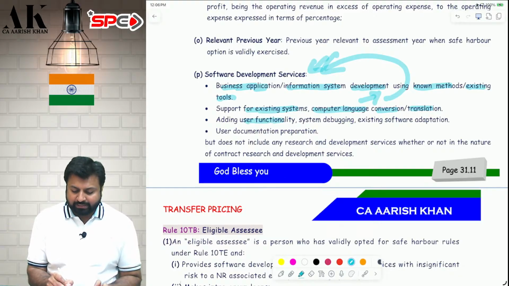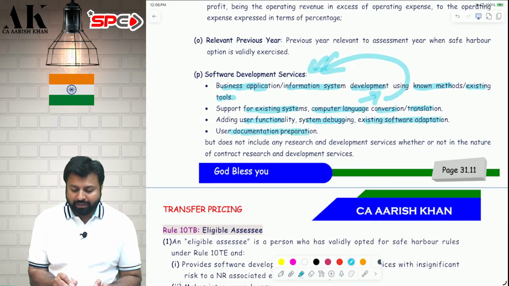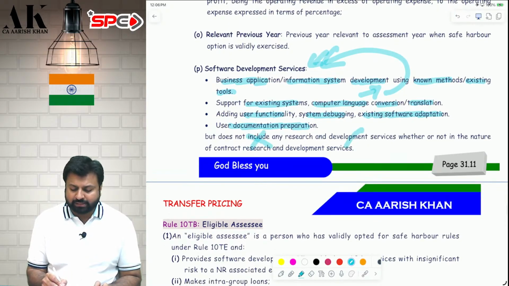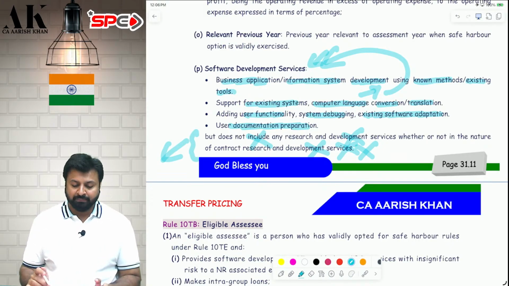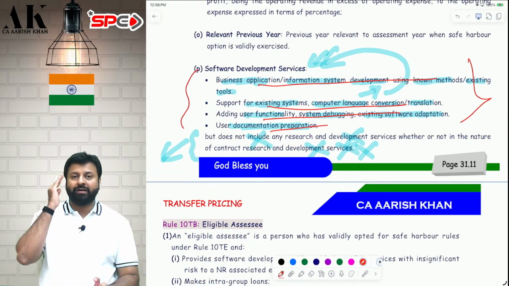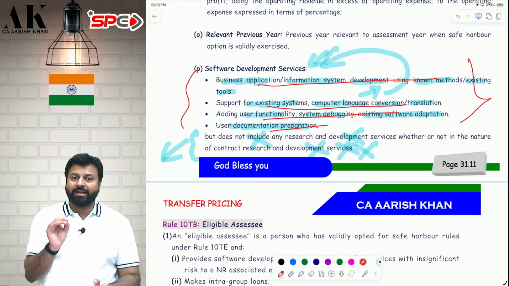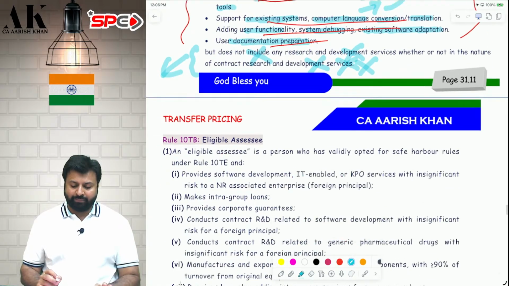Adding user functionality, system debugging. I have explained the meaning of all these things in the class if you remember. Existing software adaptation, user documentation preparation, but does not include research and development services, whether or not in the nature of contract research and development services. These two lines are separately covered in separate businesses. So you cannot completely ignore them. Read them as many times as possible. Don't memorize them by heart, but you have to read them. You need to have it in your conscious mind, like a screenshot in your mind, that this item is covered under the definition of software development services.